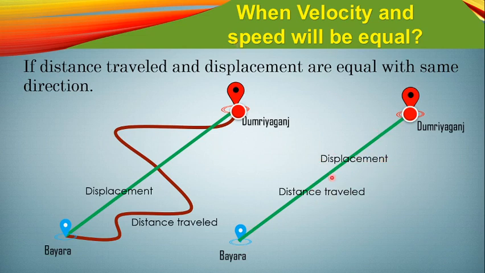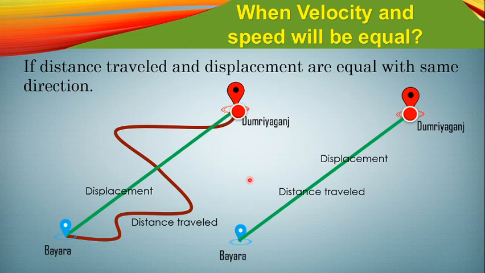If you want to find the velocity, displacement divided by time would be the velocity, and the speed will be the distance traveled divided by the time taken. Since both of them are equal, the velocity and speed will also be equal, isn't it?